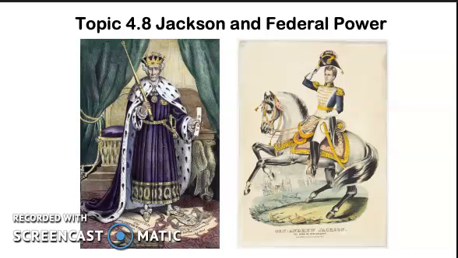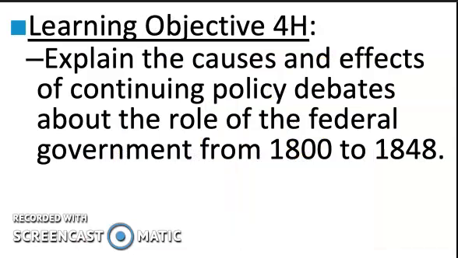We're here for our next lecture in AP US History. Today we're going to be covering topic 4.8, Jackson and Federal Power. Our learning objective today is 4H, explain the causes and effects of continuing policy debates about the role of the federal government between 1800 and 1848.